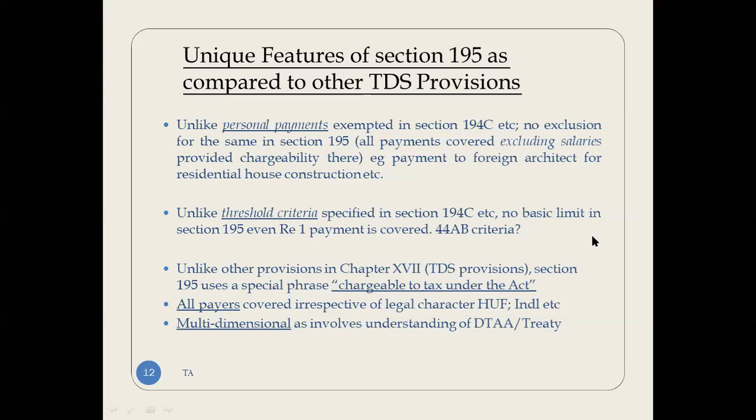Unlike other provisions in Chapter 17, Section 195 uses a special phrase, chargeable to tax under the Act. So the moment any income which you are paying is chargeable to tax under the Act, TDS is applicable. If it is not chargeable to tax under the Act, TDS is not applicable, and this includes all payers. And this has multiple dimensions, as it involves understanding of double tax avoidance agreements, treaties, etc. So now going forward, we will see how to analyze further.